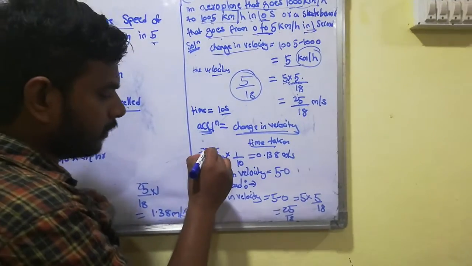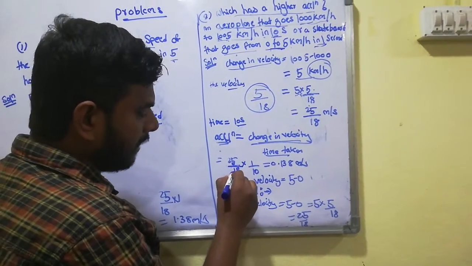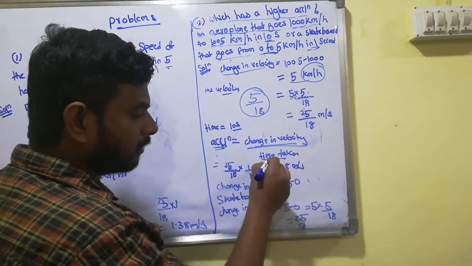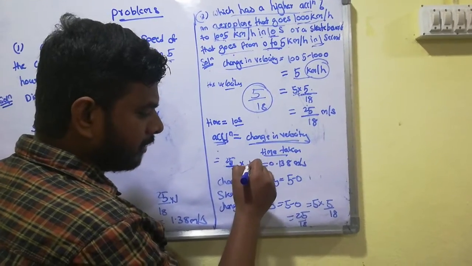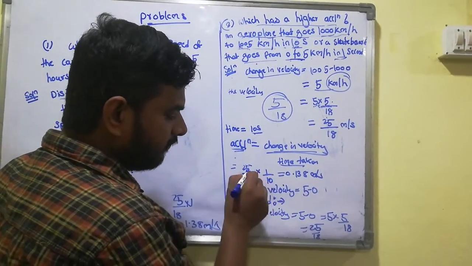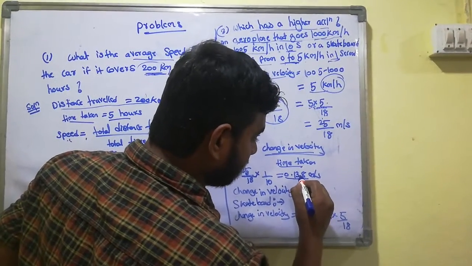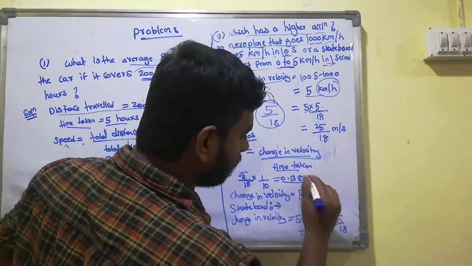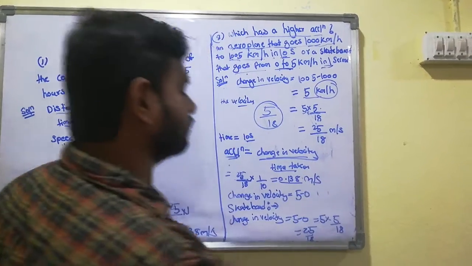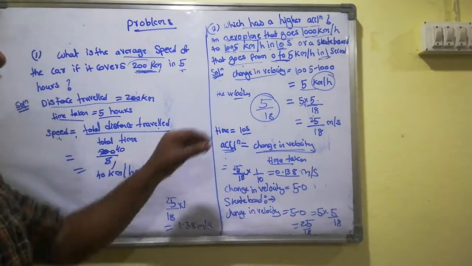So 25 by 18 into 1 by 10. If you calculate this, you get 0.138 meters per second squared. Okay, this is the aeroplane.